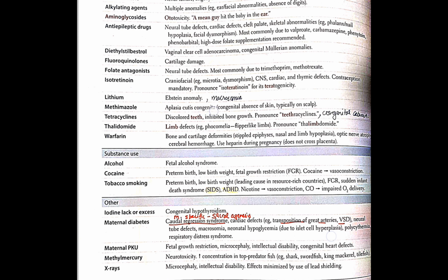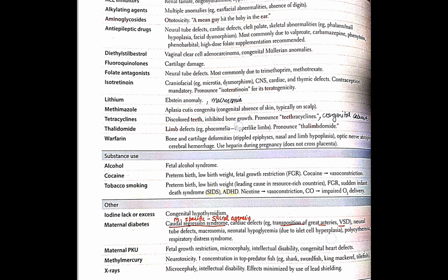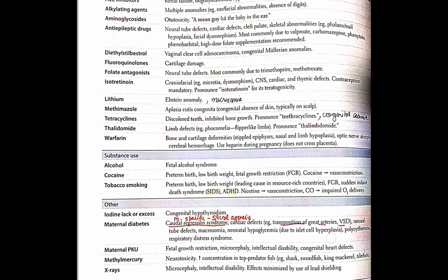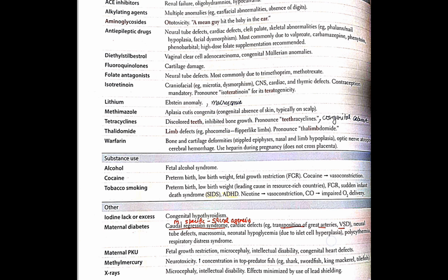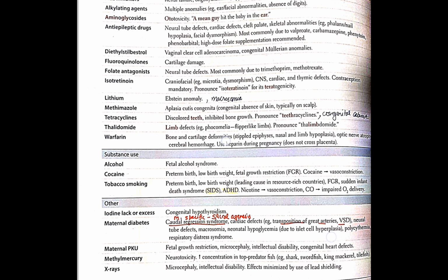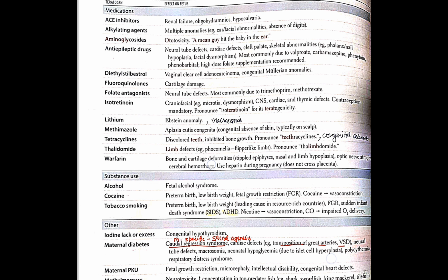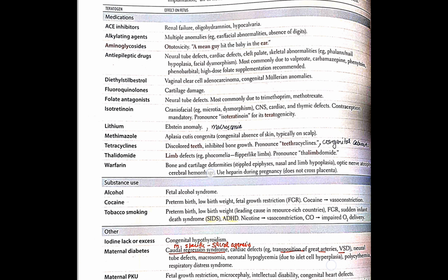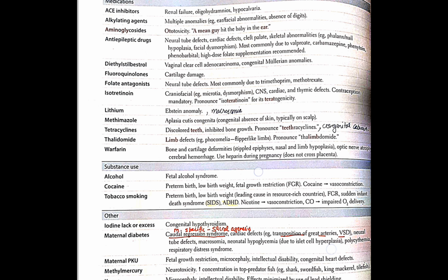Methimazole, an antithyroid drug, causes aplasia cutis congenita. Tetracycline causes discolored teeth and inhibited bone growth. How will we remember? Tetracyclines, and also congenital cataract. Thalidomide causes limb defects, phocomelia, flipper-like limbs. Warfarin affects bone and cartilage. So bones are affected in tetracyclines, and cartilage is affected in warfarin and fluoroquinolones.